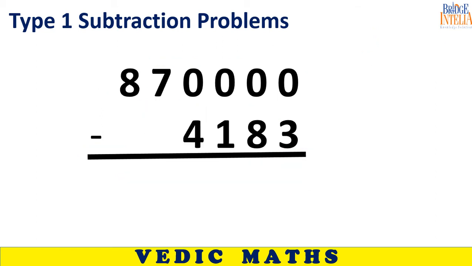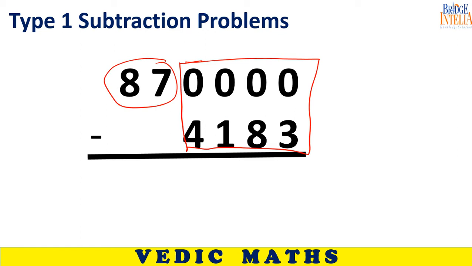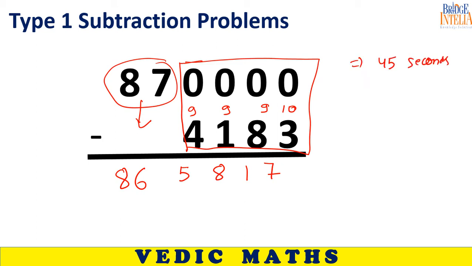Please solve this without pen and paper. Sir, it's 865817. Okay, 865613. So you can try giving this challenge to your friend. He will take at least 45 seconds. Nobody who does not know Vedic math will take less than 45 seconds. But you should not take more than 10 seconds.